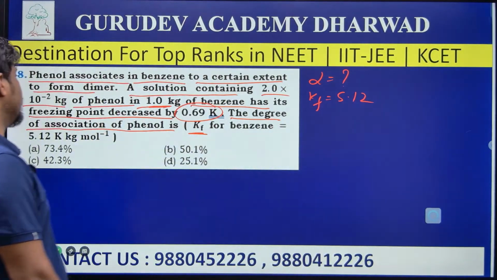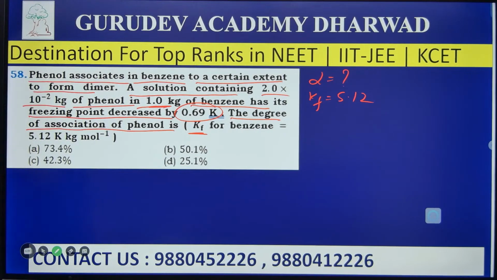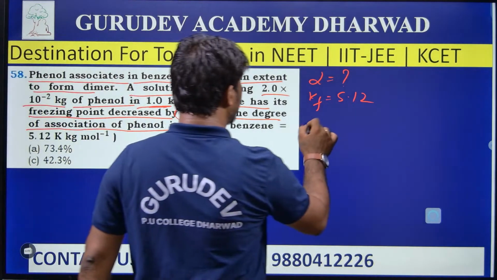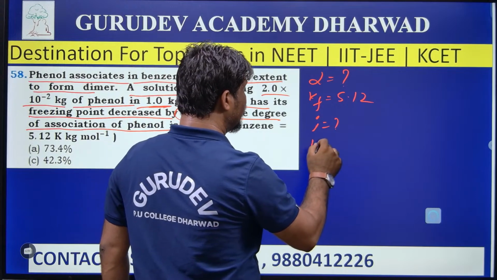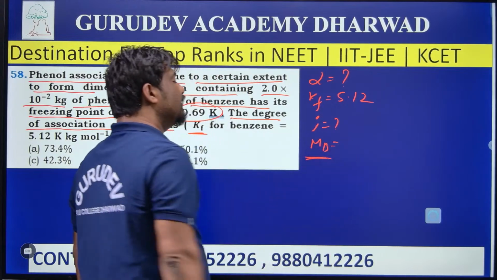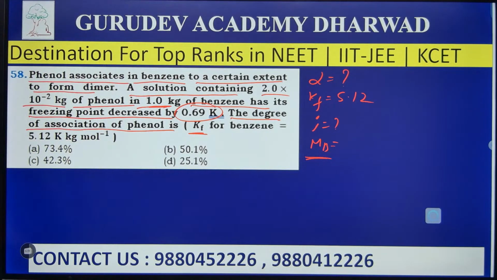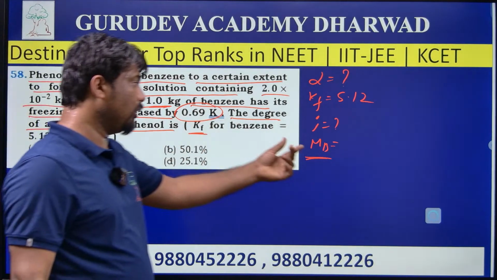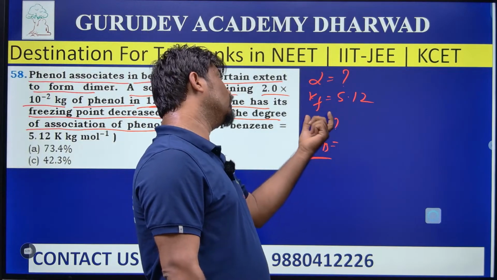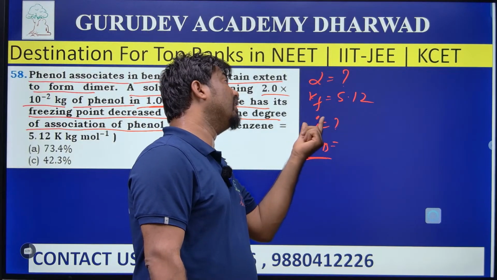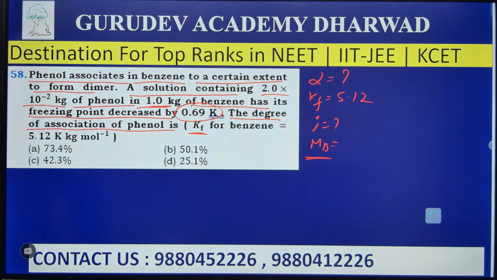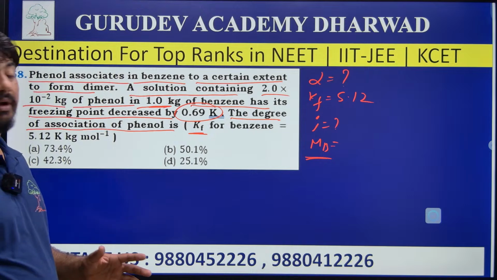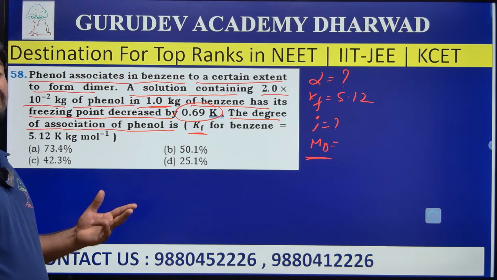To calculate alpha, we need the van't Hoff factor i, and for that we need the calculated molecular mass of the solute. Then with the help of the van't Hoff factor, we calculate alpha. It's a lengthy problem, so it needs a minimum of 3 to 4 minutes.